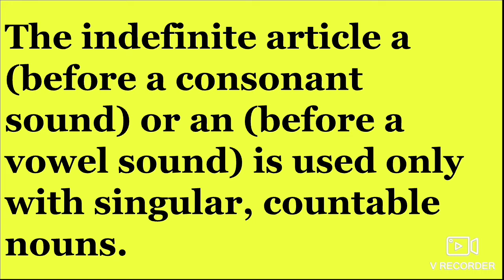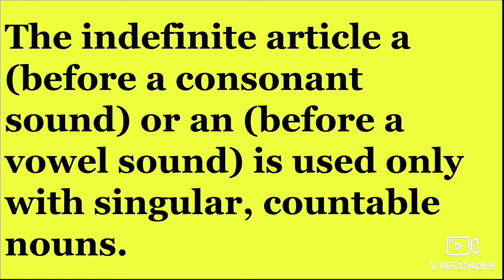But there is a condition for this also. Only before singular words and countable nouns are we going to use it. Singular means one. If more than one, it is called plural. If it is plural, we are not going to use this article.